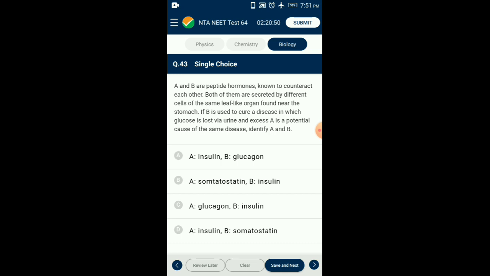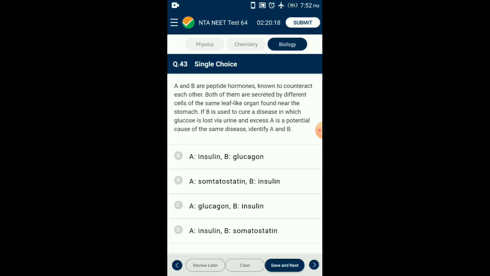The alpha cells of the islets of Langerhans are responsible for secretion of glucagon. Glucagon is responsible for glycogenolysis, hence it causes hyperglycemia. The beta cells of the islets of Langerhans are responsible for secretion of insulin. Insulin is responsible for glycogenesis and hence causes hypoglycemia.